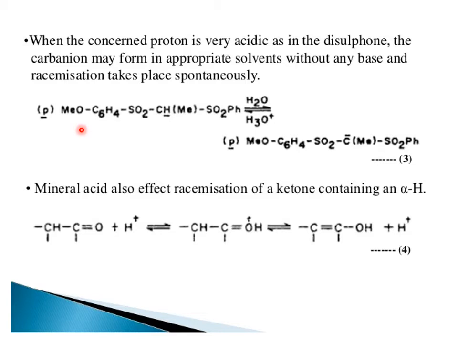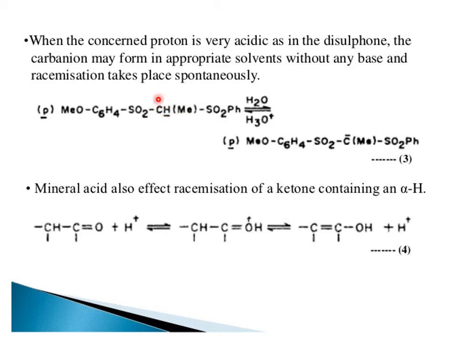That is why the carbanion may form in appropriate solvents without any base, and the racemization takes place spontaneously. Here there is no need of solvents. Sometimes solvents are required for racemization. Here, simply in water, you can see this proton is abstracted and results in the formation of a carbanion.